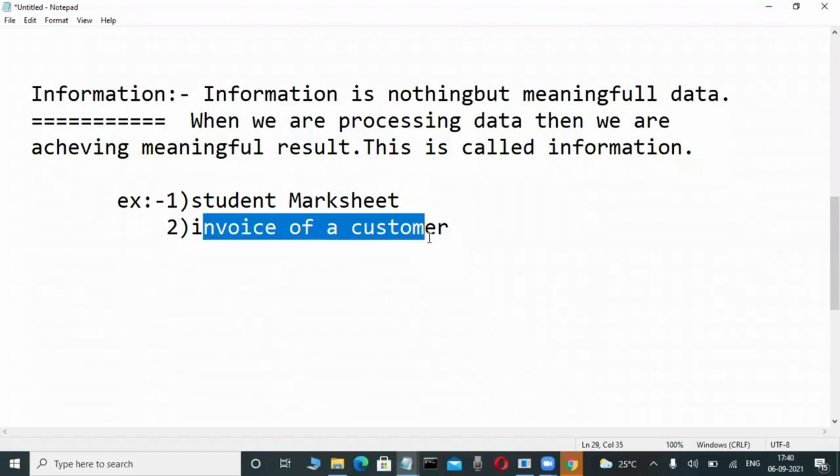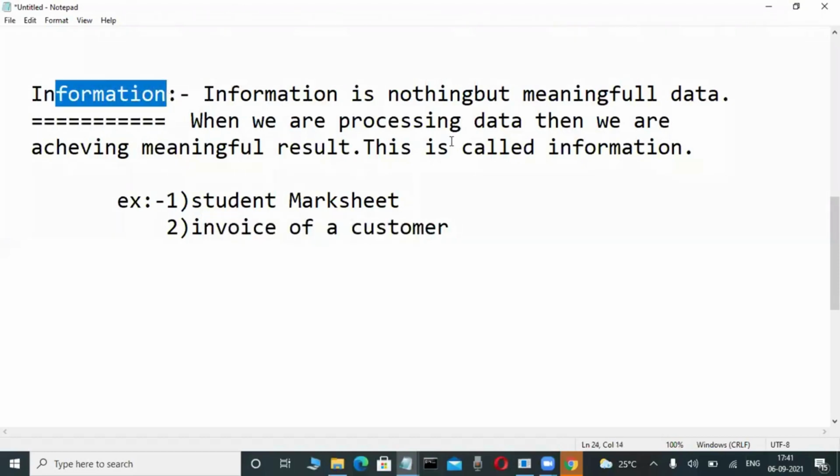Suppose today I am purchasing a car. Whenever I purchase a car, the shopkeeper gives me an invoice. When my friend observes my invoice, it is easily understandable: what the car name is, what the cost is, what the tax is, the GST I am paying, all these details are there. That's why it is in an end-user understandable format. That is called information.